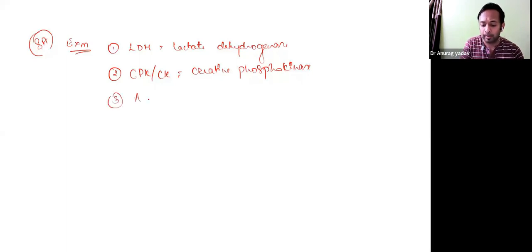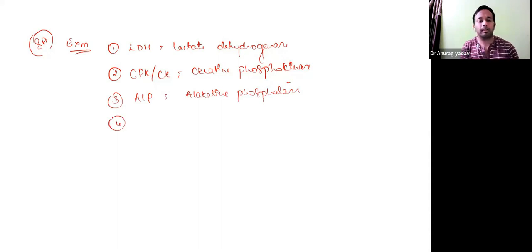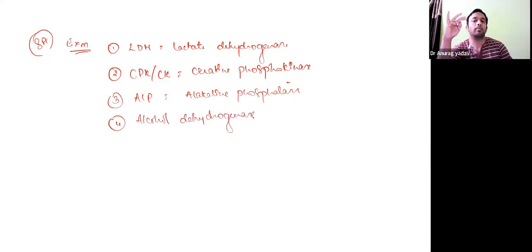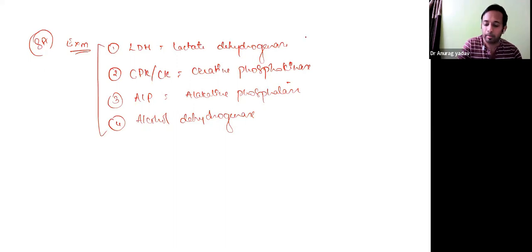Third is ALP, that is alkaline phosphatase enzyme. And fourth, very rarely mentioned, is alcohol dehydrogenase. So these are the 4 examples of isoenzymes. They catalyze the same type of reaction, but they are different in all their physical and chemical characteristics. So the examples are LDH, lactate dehydrogenase; CK or CPK, creatine phosphokinase or creatine kinase; ALP, alkaline phosphatase; and alcohol dehydrogenase.